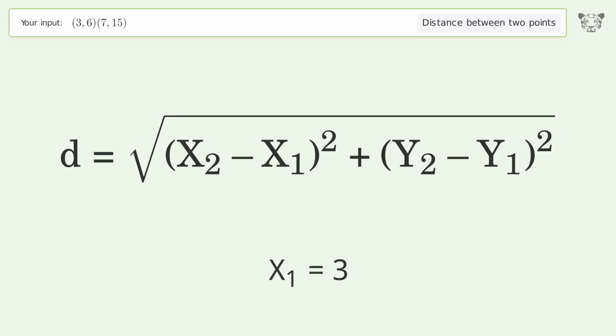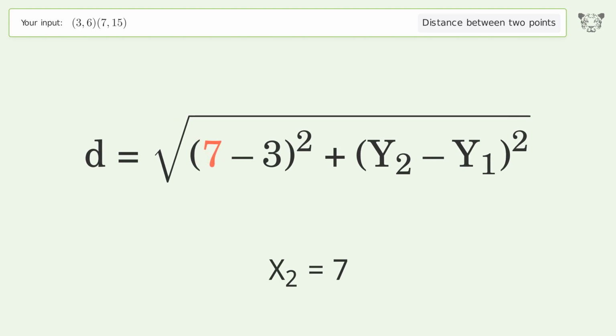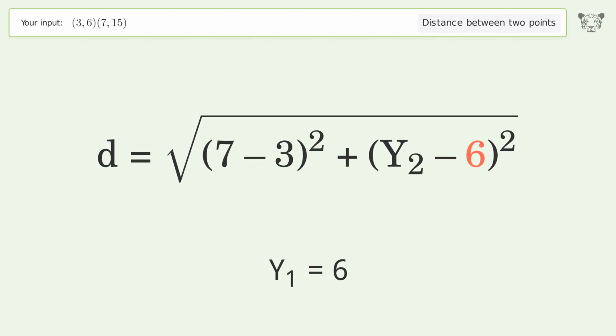x1 equals 3. x2 equals 7. y1 equals 6. y2 equals 15.